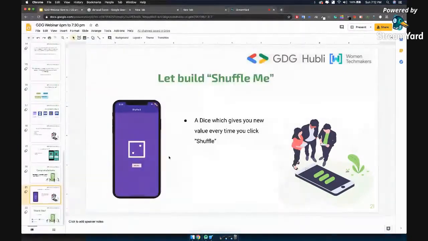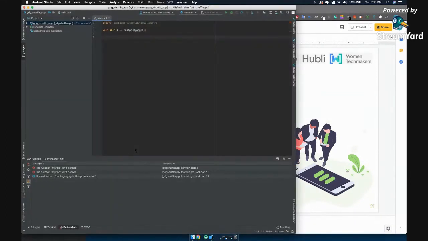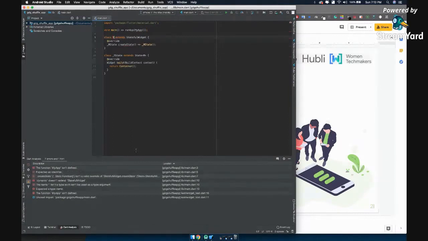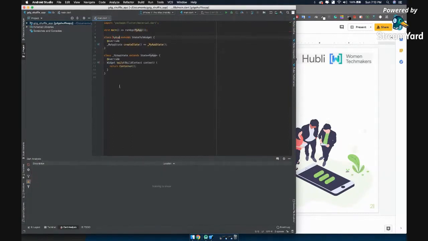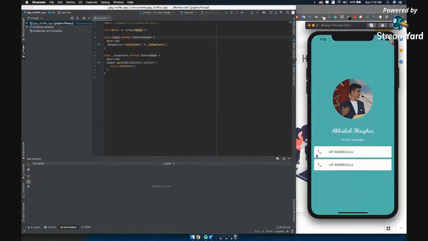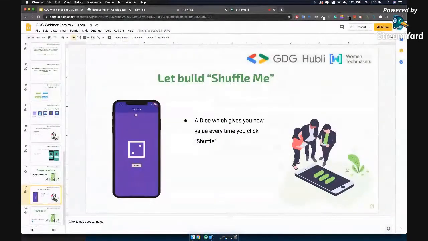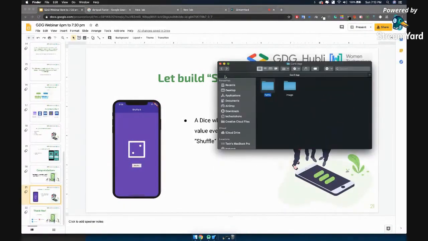Now you can see that this particular widget, or you can say this particular image, is changing multiple times, right? So which widget are we going to use? We'll use a stateful widget, and let's name that stateful widget MyApp. And let me just go a little bit faster with the image layout, and I'll just stop where you find something new.